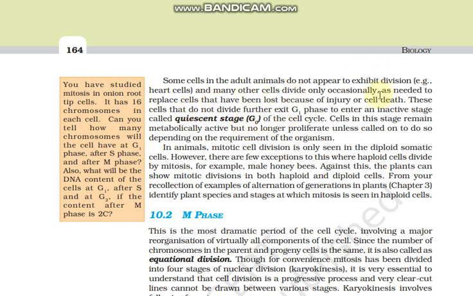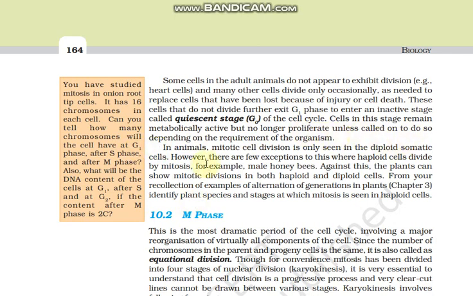And many other cells divide occasionally, as needed to replace cells that have been lost because of injury or cell death. The cells that do not divide further exit the G1 phase to enter an inactive phase. It does not divide but exits G1 phase and enters an inactive stage, that is the G0 phase of the cell cycle. The cell in this stage remains metabolically active but no longer proliferates unless it is called on to do so.